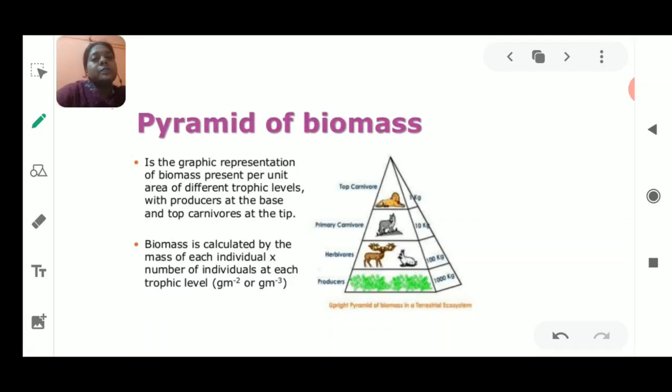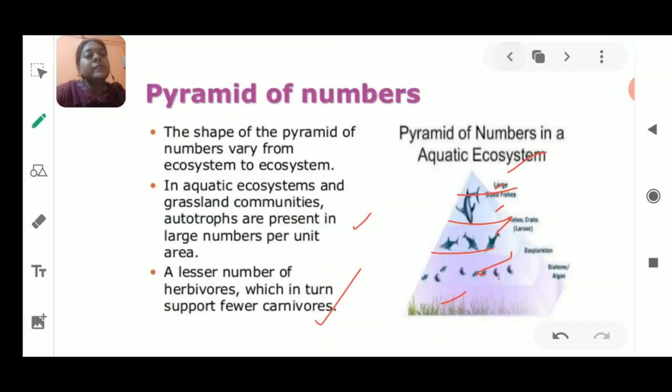Okay, so this was all about the pyramid of number and the pyramid of biomass. I'll discuss this again. So we have completed the new topic, that is the pyramid. I have introduced why a pyramid is made. A pyramid is always a representation of the food chain and the food web. It is mostly a representation of the food chain.